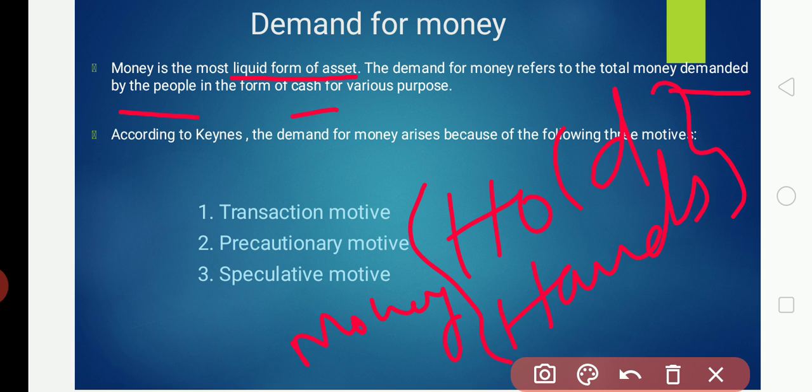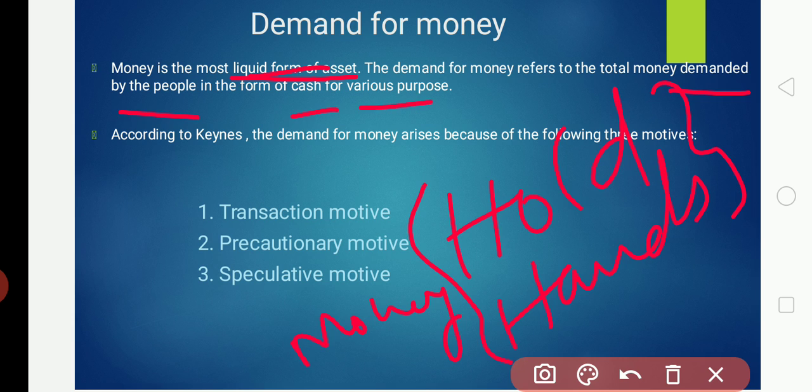Why do we want to have cash? Because it is the most liquid form of asset. Suppose I want to buy a water packet, or a tea, or some fruits, I want cash immediately to exchange for the goods there. So everybody wanting to have money in the form of cash for various purposes is called demand for money.